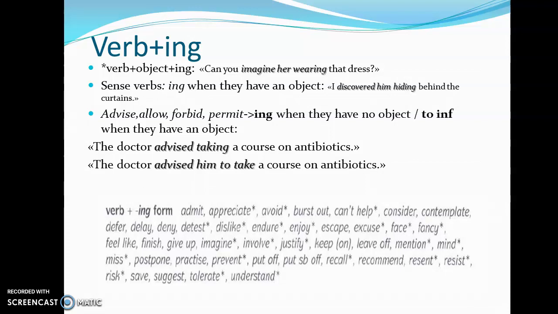With sense verbs, we use ing when they have an object. For instance, I discovered him hiding behind the curtains. With the verbs advise, follow, forbid, and permit, we use ing when there is no object, but a to infinitival form when they do have an object. And such is the case of the verb advise. The doctor advised taking a course on antibiotics, or the doctor advised him to take a course on antibiotics.